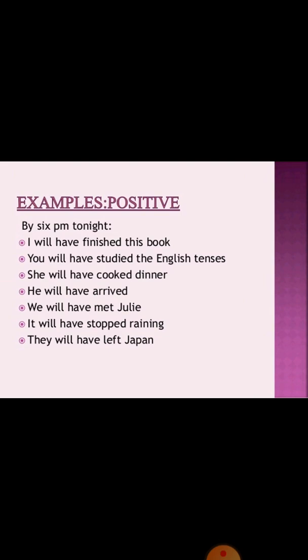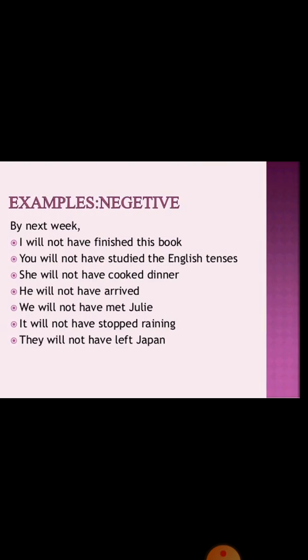I will have finished this book. You will have studied the English tenses. She will have cooked dinner. He will have arrived. We will have met Julie. It will have stopped raining. They will have left Japan.